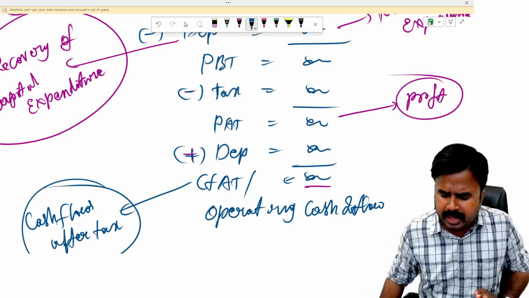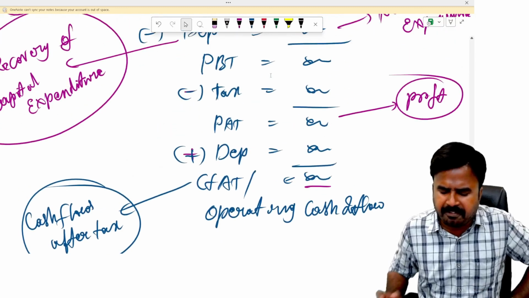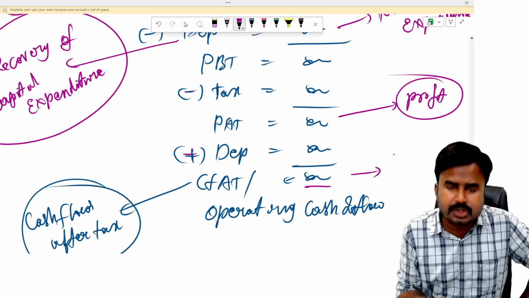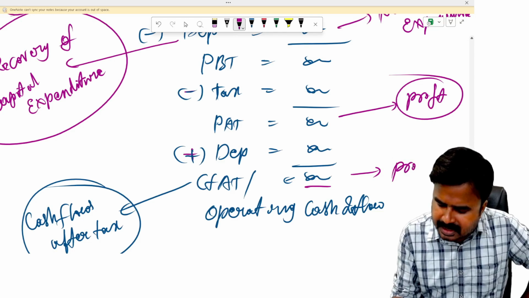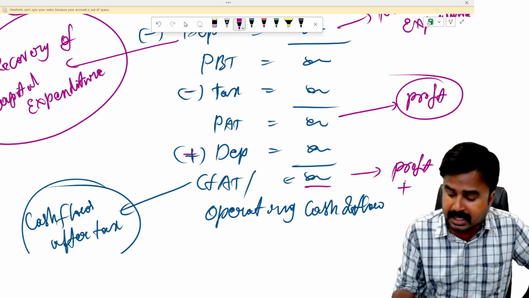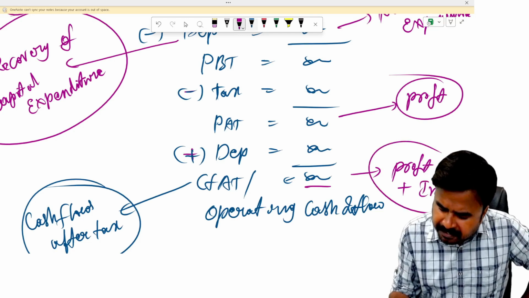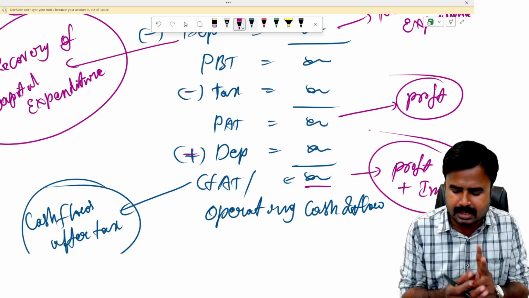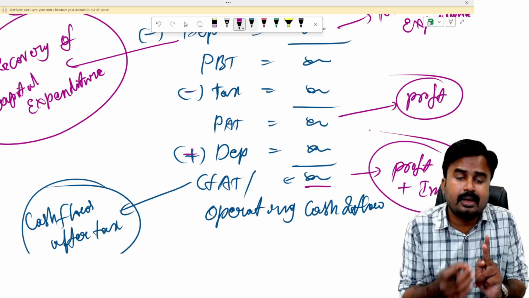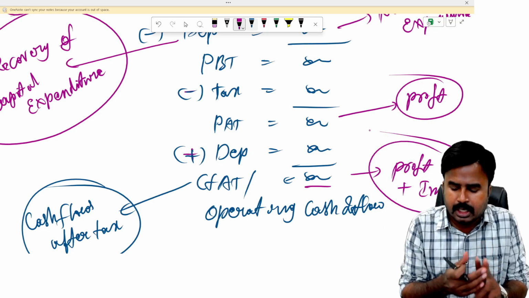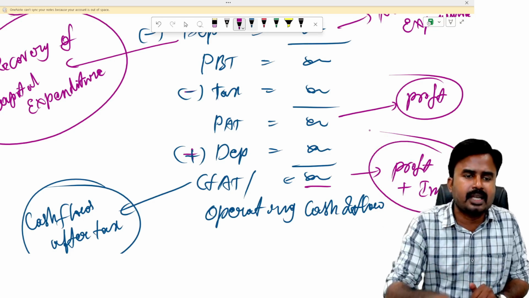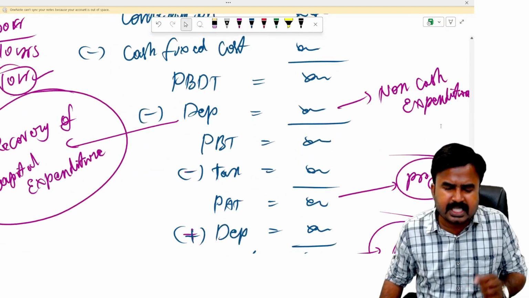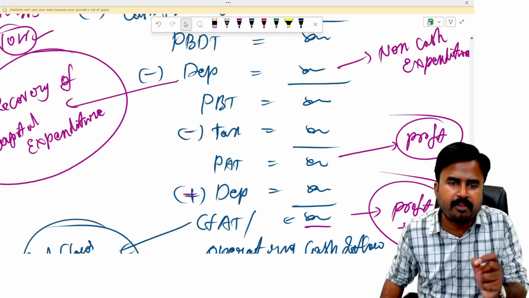Now, dear students, what is the difference between profit after tax and cash flows after tax? This cash flows after tax is not your profit. This is profit plus, don't say depreciation, I'll say investment recovery. Profit plus investment is CFAT. So your CFAT is loaded with two components. One is your profit, another one is the money which you have invested in year zero, the investment. So these two components are included in this term called CFAT, or operating cash inflow. So my dear students, the only term which is representing profit in this statement is profit after tax.